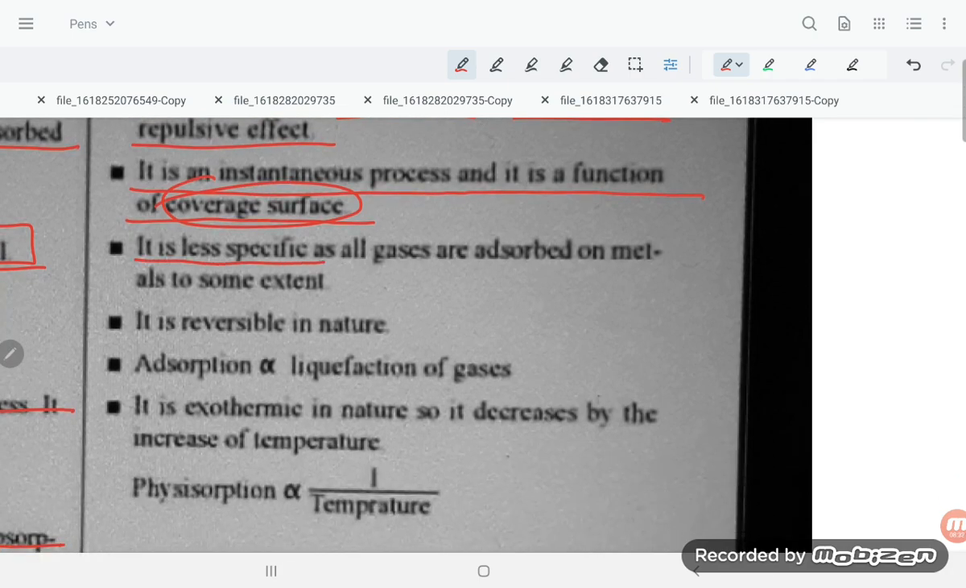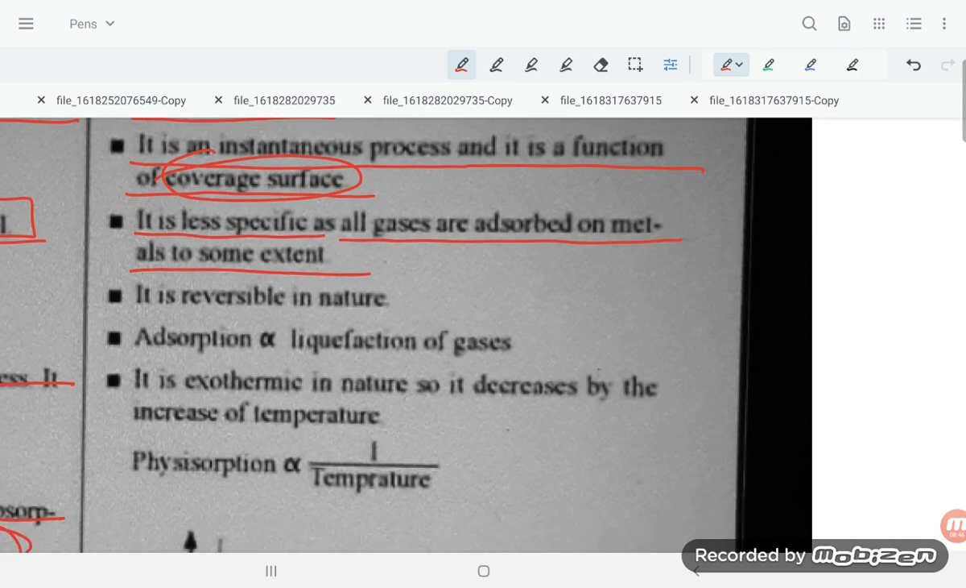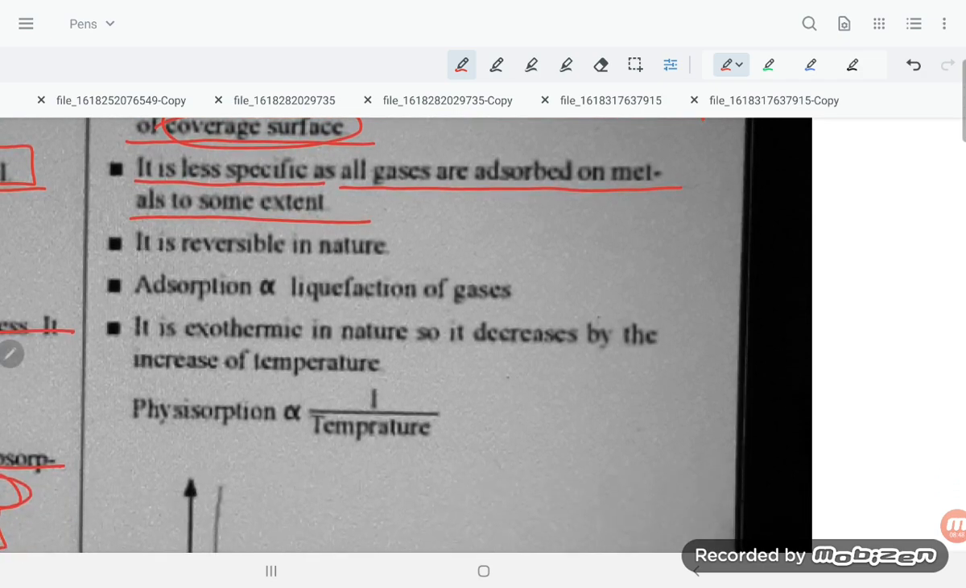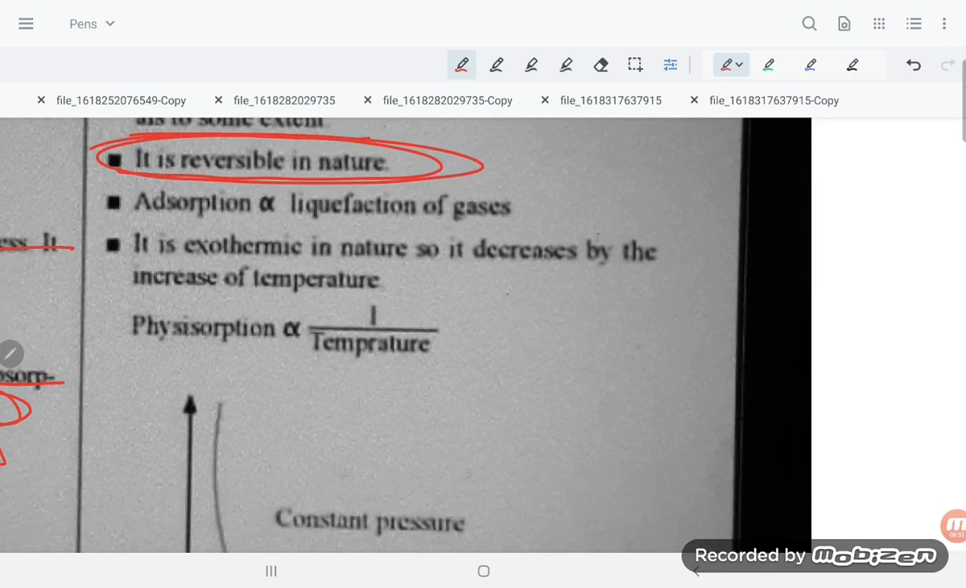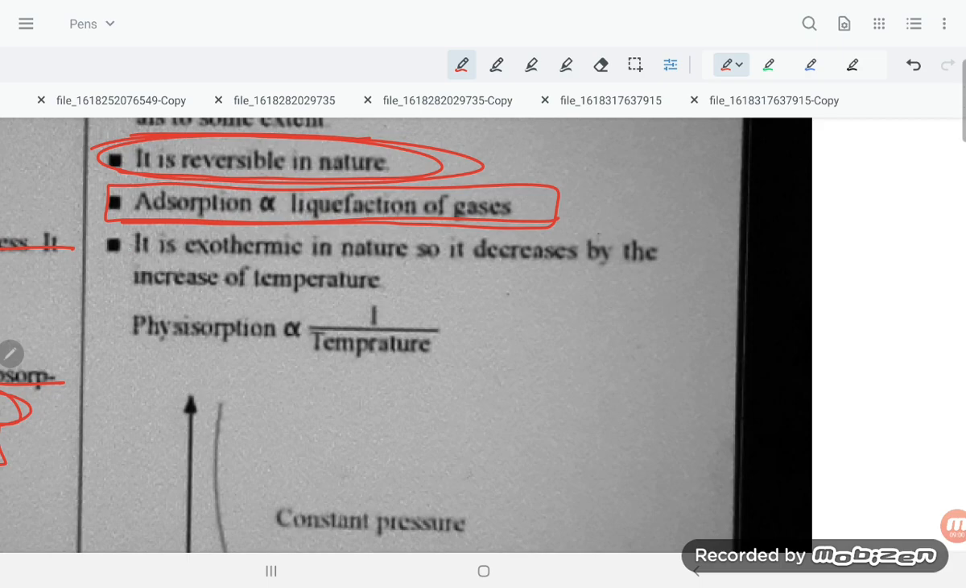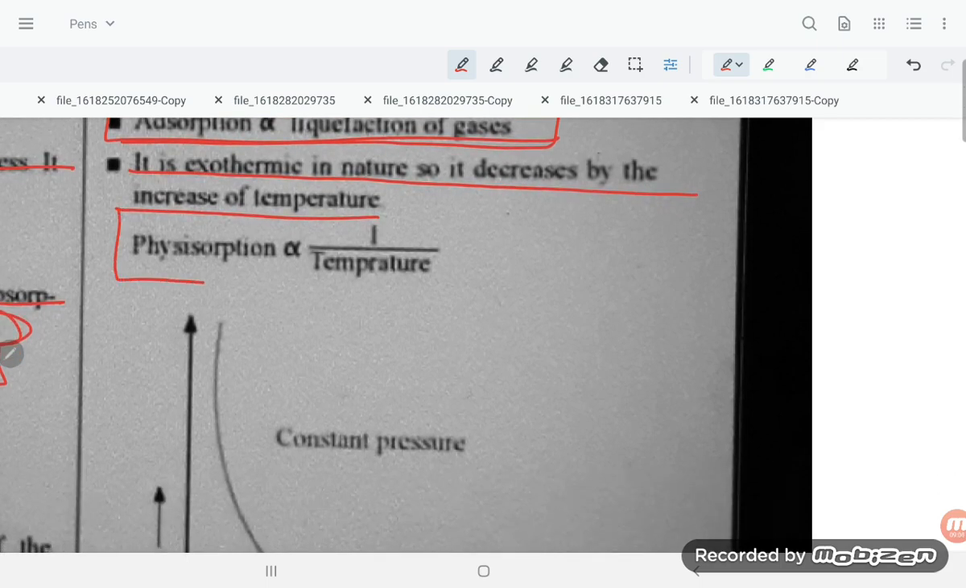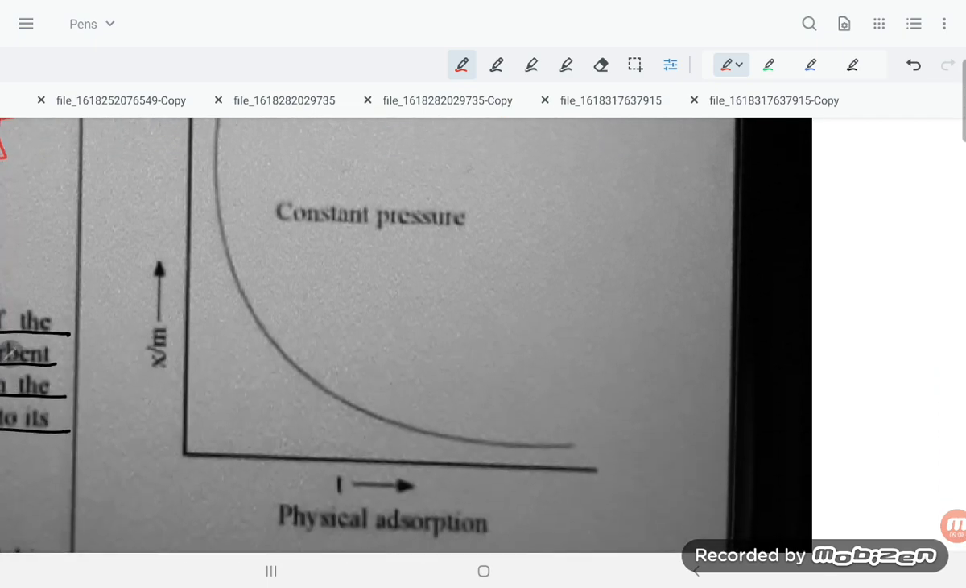It is less specific, as all gases are adsorbed on metals to some extent. It is reversible in nature because it is a physical bond. Adsorption is proportional to liquefaction of the gases. It is exothermic in nature, so it decreases by increasing the temperature. So physical adsorption is inversely proportional to temperature.